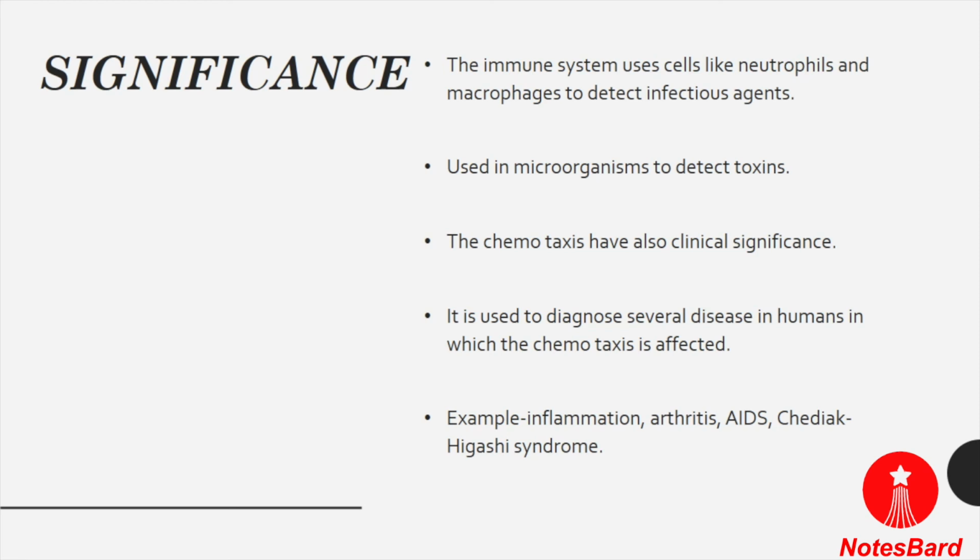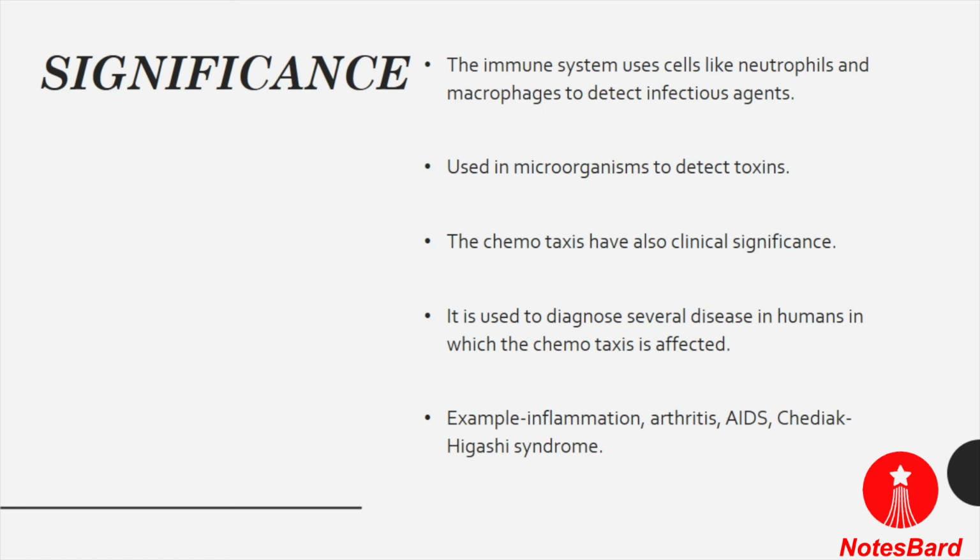Chediak-Higashi syndrome, commonly called CHS, is a rare autosomal recessive disorder which arises due to a mutation in the lysosomal trafficking regulator protein. It is a type of lysosomal dysfunction occurring in humans and it leads to a decrease in the mechanism of phagocytosis, which can lead to infections in the organism. So in this disease chemotaxis is also involved.